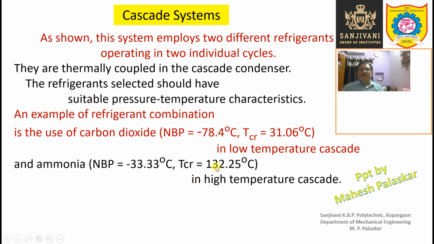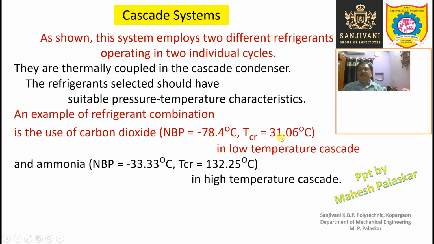But its critical temperature is suitable, it is higher. So condensation is possible at normal temperatures like 30, 40 or 45 degrees, or even 20, 25 degrees. Normally condensation is done by natural air or natural water available, and that is possible when the critical temperature is 132.25 degrees centigrade.